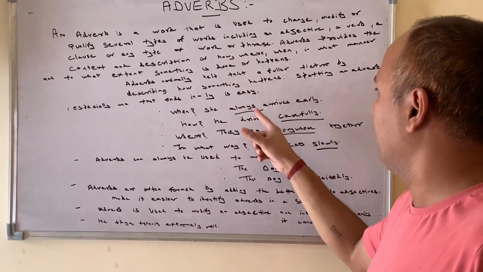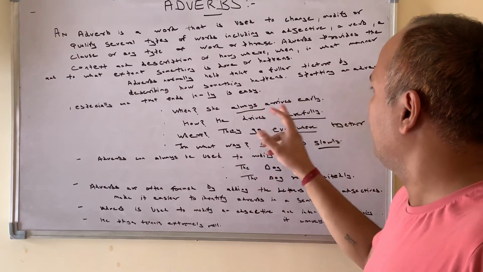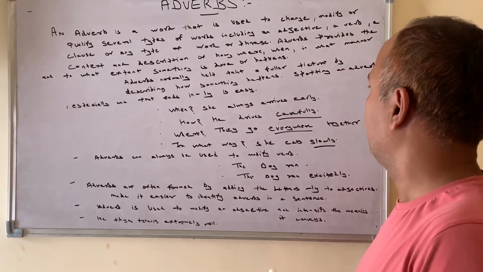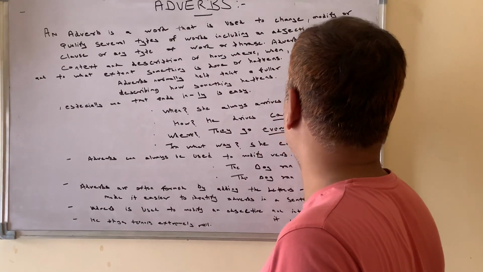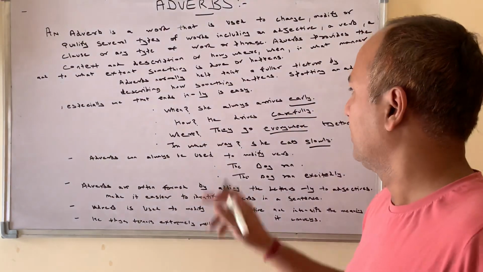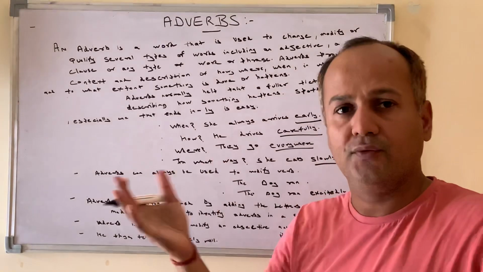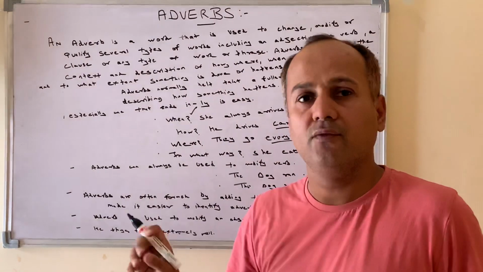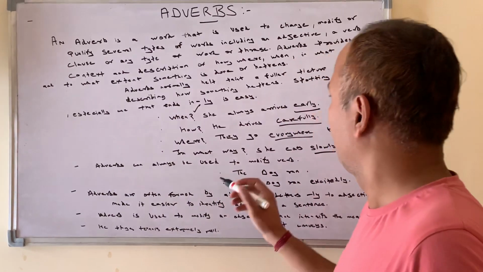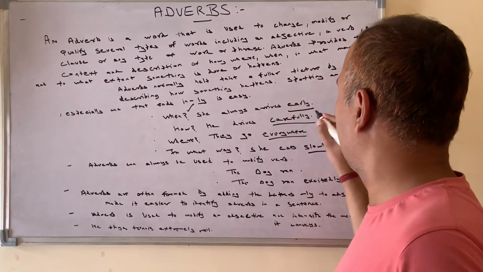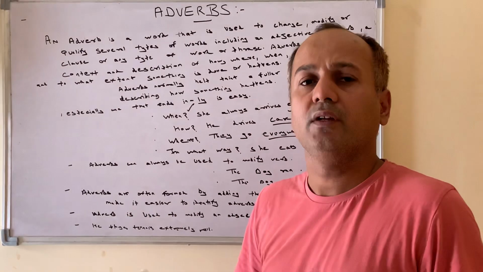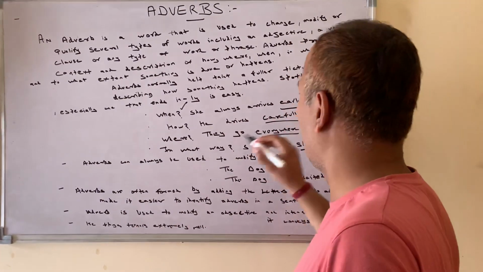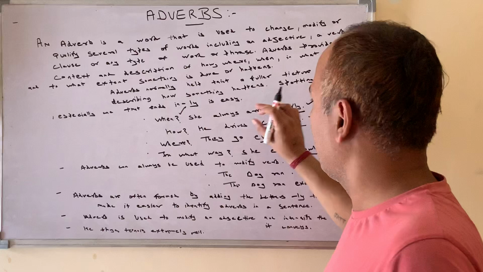She always arrives early. Here in early, ly is used. It is an adverb. When? Always. Here, when is used to describe the purpose. When does she arrive early? Always. How does he drive? He drives carefully. ly is used, then it's an adverb. How is used to describe the essence of the adverb.